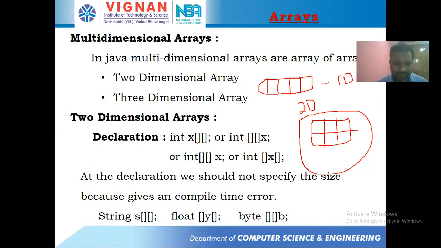Okay, right. So here, how to declare this two-dimensional array? A two-dimensional array can be declared as: data type, space, array name, subscripts; or data type, subscripts, array name; or data type, array name, subscripts. Like that, we can declare a two-dimensional array. At the time of declaring the two-dimensional array, we are not supposed to specify the size. If you specify the size, the Java compiler generates an error.